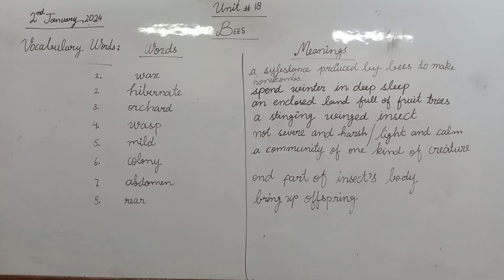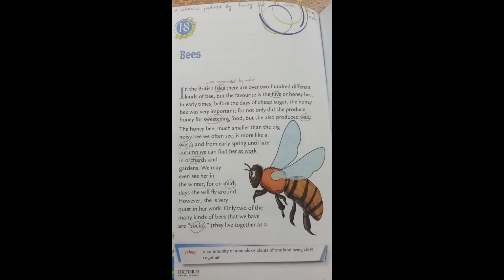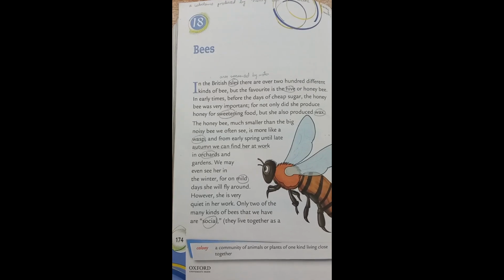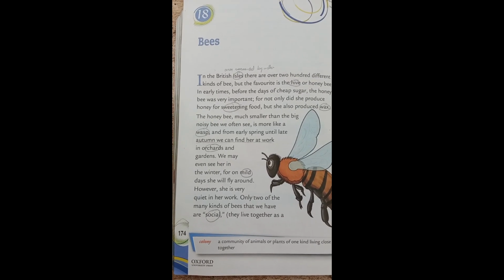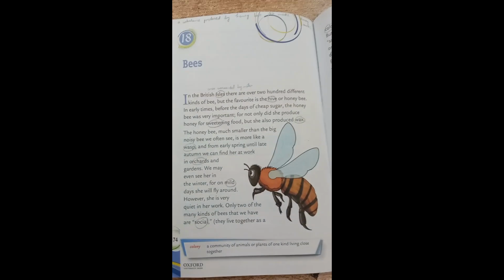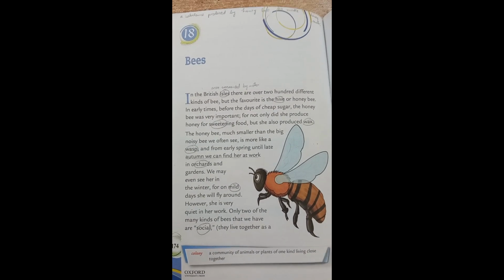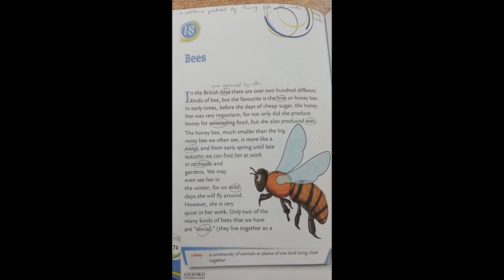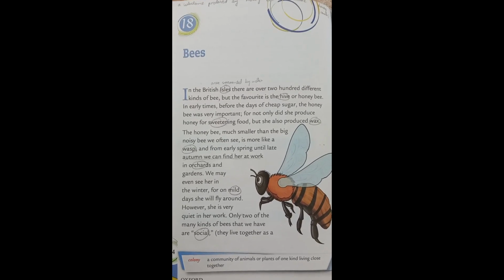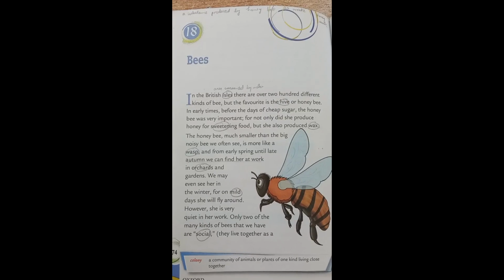Okay class, now we will do reading of the chapter. For the reading you have to open unit number 18, page number 174, named Bees. For this purpose you must have your lead pencil and your dictionary with you. At the comma you have to take a small pause, and at the full stop you have to take a long pause. Now we will start reading.